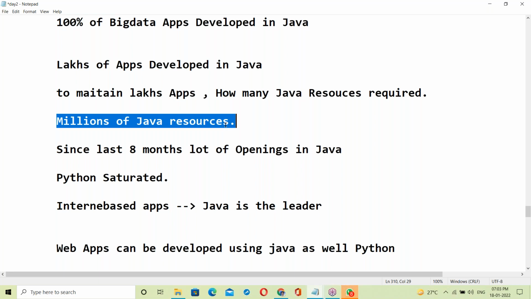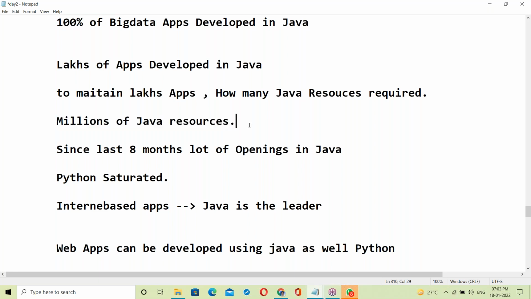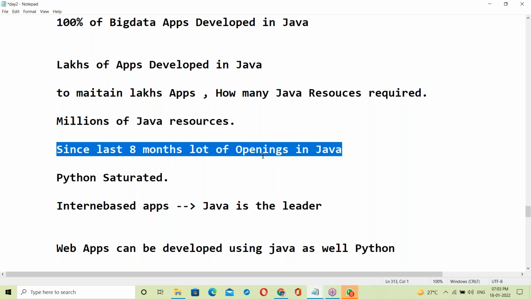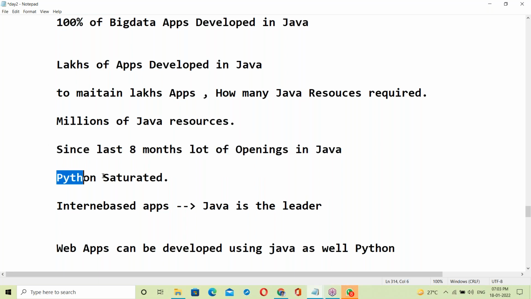Java is evergreen, no doubt. Compared to any other technology, currently Java is a leader, no doubt. Next, when it comes to openings, in the last 8 months a lot of openings have been in Java. Python is almost saturated, because many students learn Python. Many students are there, but the requirement in the industry is less.